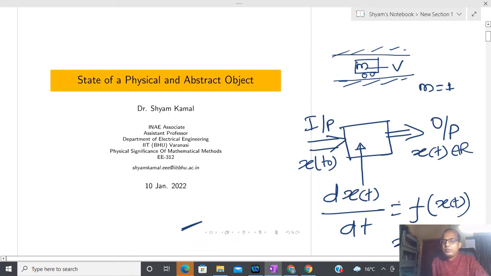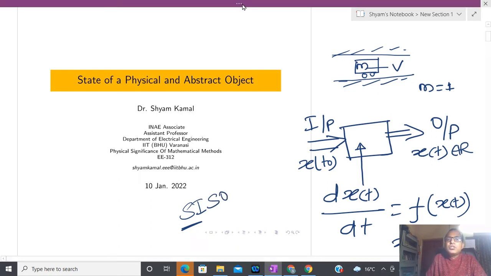set of differential equations. For simplicity, I am going to assume that this system is a first order system. What does it mean? That I am just going to give one input and I am going to get one output. So this is also called a single input single output system. I hope that you all are already well aware of this system, single input and single output. This system is called a SISO system.